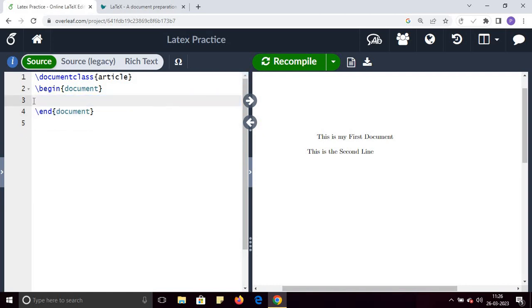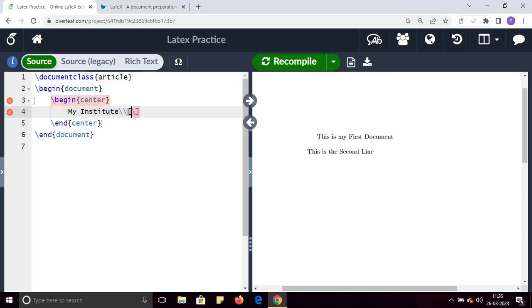If you want your text to be in the center, you will use begin center. Very easy. Here you can write, for example, my institute, and here I will give some spacing.